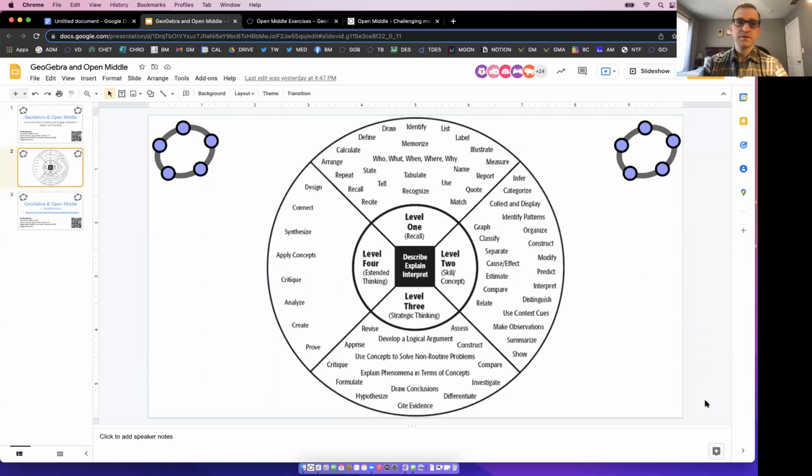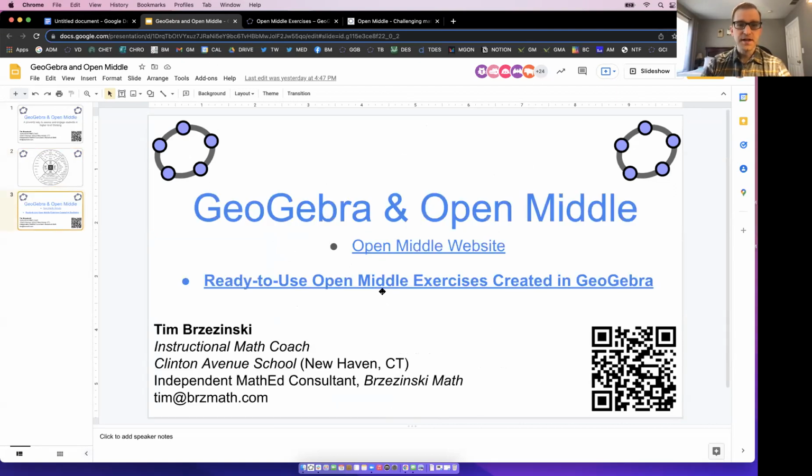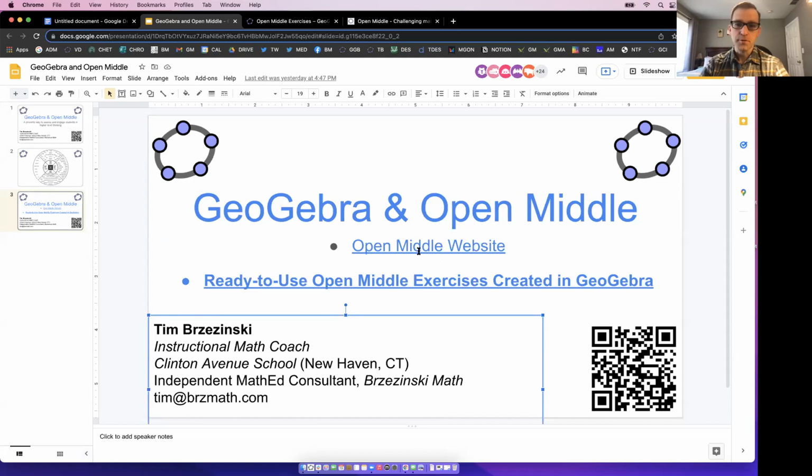Okay. And we'll do this here. So now in this Google Slides, if you go to the third slide, it says ready to use Open Middle exercises. The URL is right there. There's two URLs here. The Open Middle site you should check out. I love that site. It's an amazing site. And as a GeoGebra lover and enthusiast, I love everything ed tech.